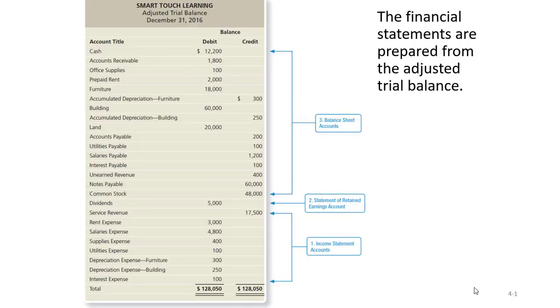Hey guys, the purpose of this video is to explain the closing process to you guys. So closing is necessary because, think about every time Duke and Carolina have played each other in basketball. Do we start out each game with a clear scoreboard, or do we start out with however many points each team has accumulated since the beginning of the rivalry? And obviously the answer is both teams start with 0 points, and the objective is to see how many points they can score within the time that's allowed for the game.